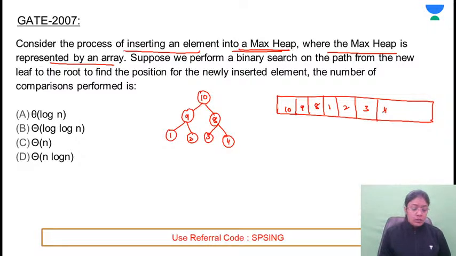Ma'am, here only asked comparison, so by default we use one after another. बच्चे आपने पूरा क्वेश्चन पढ़ा ही नहीं. Consider the process, listen to me carefully.